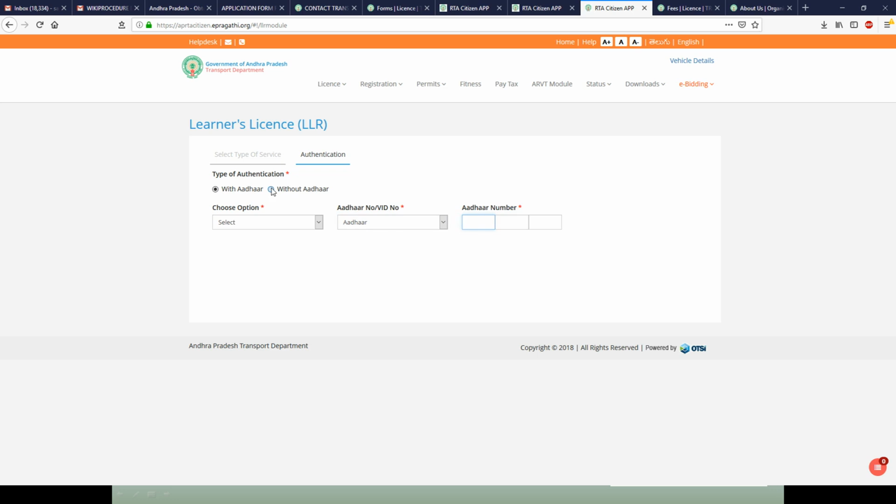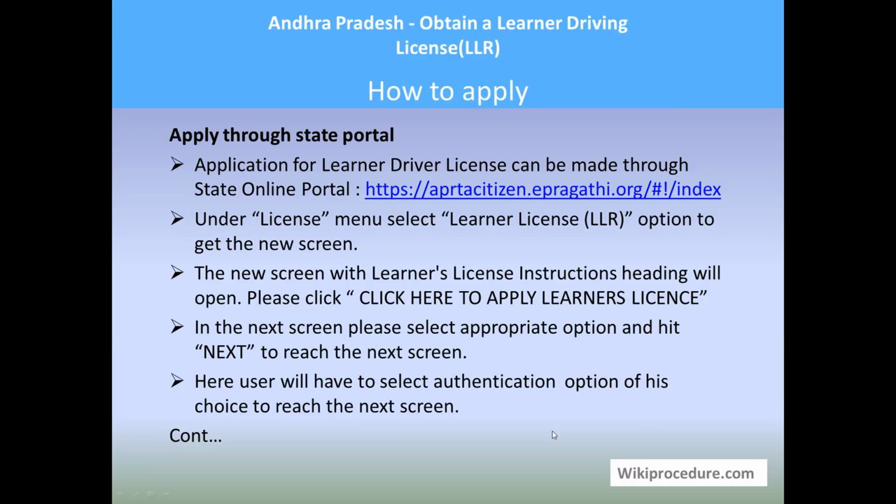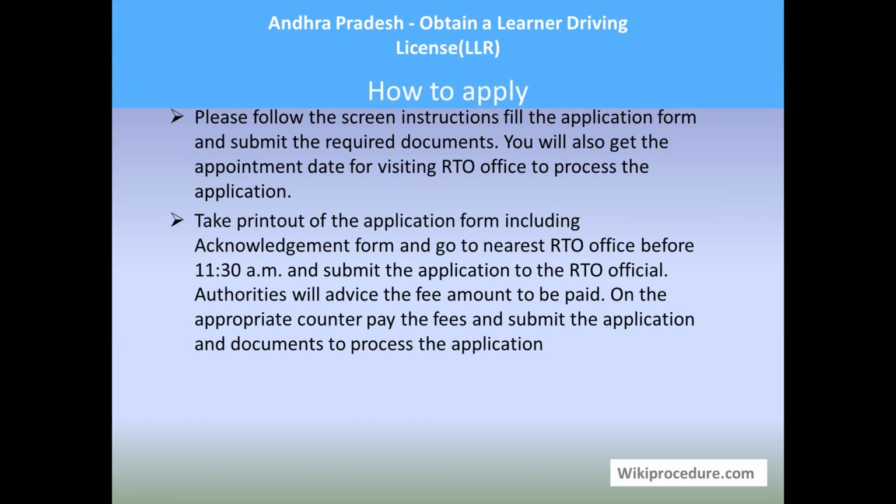If you say without Aadhaar, you will be taken to the next screen. Here you have to enter the respective details and upload the necessary documents to complete the initial application procedure. You will be given an acknowledgement to meet the RTO officials on the date provided there.